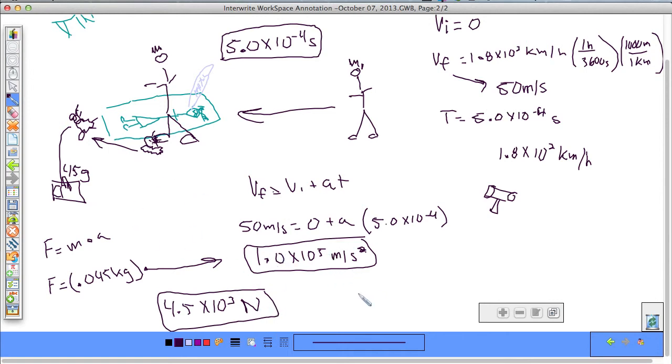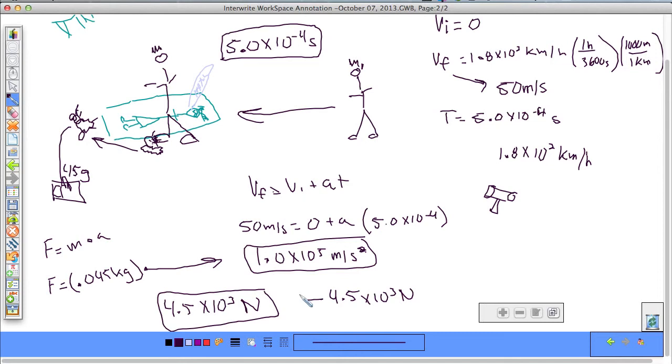Then the question might be, what do you think the force was of the prairie dog back on the foot? You could ask it from either direction, because Newton's third law says for every action there's an equal reaction. If the force on Maddie's foot was 4.5 times 10 to the third, the force from the prairie dog back to the foot was exactly opposite, negative 4.5 times 10 to the third newtons.